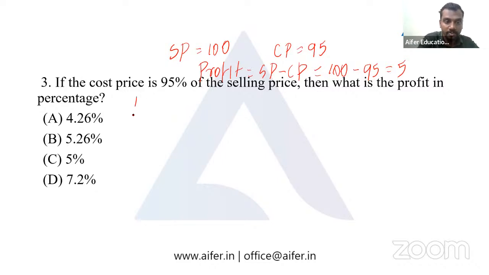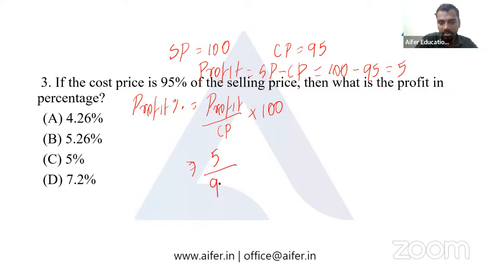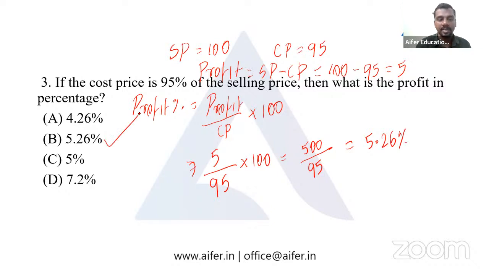Now we have the profit percentage is equal to profit by CP into 100. Profit here is 5, CP here is 95, so 5 by 95 into 100, that is equal to 500 by 95, that is equal to 5.26%. Option B is the correct answer.